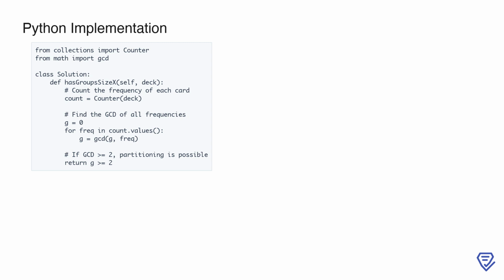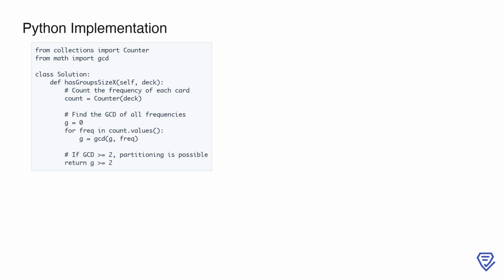4. Checking partition feasibility. After computing the GCD of all frequencies, if the GCD is at least 2, it is possible to partition the deck into groups of size x, where x equals the GCD. If the GCD is less than 2, partitioning is impossible. 5. Return statement. The final result is true if the GCD is 2 or more, and false otherwise.